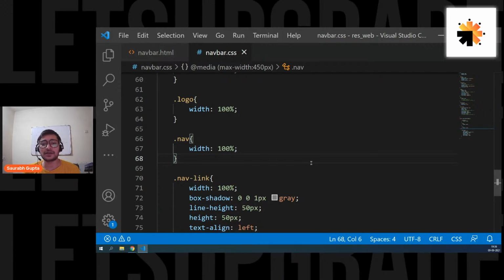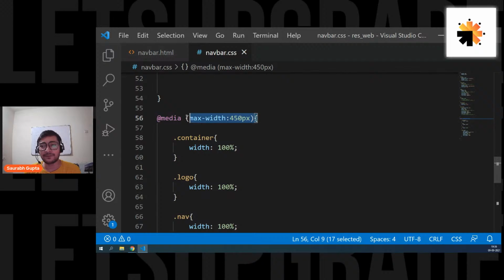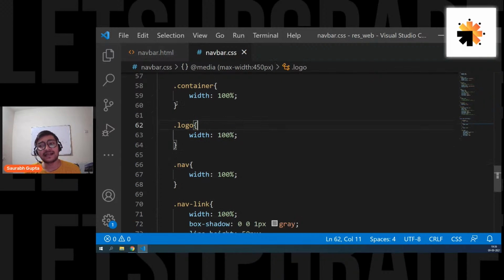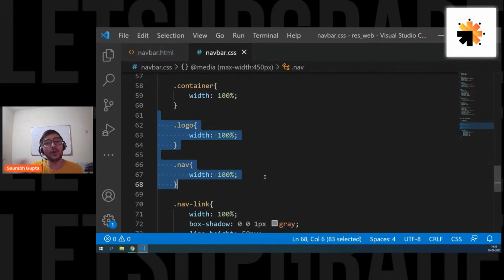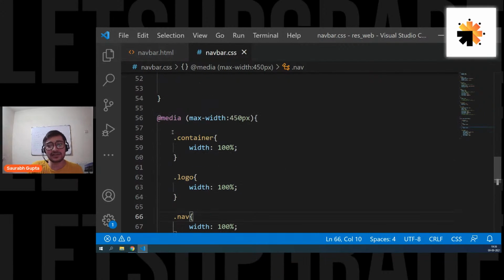So you saw, right? Responsiveness is not that tough. It's simple. You only have to take care of this media query. Everything else is just CSS. So if you know HTML and CSS, responsiveness is actually nothing for you, because you're still writing CSS just for a different size. That's it.